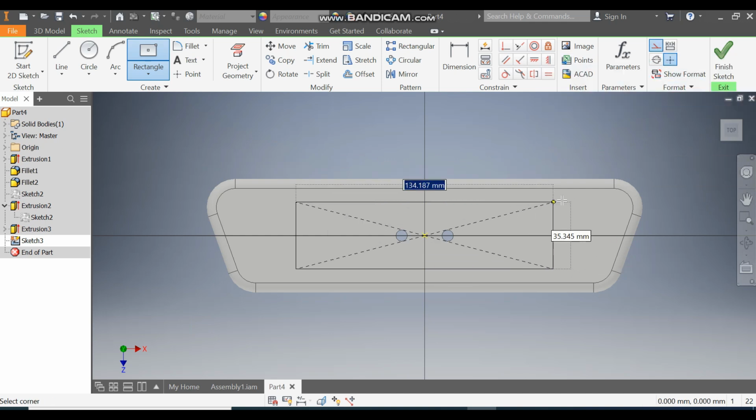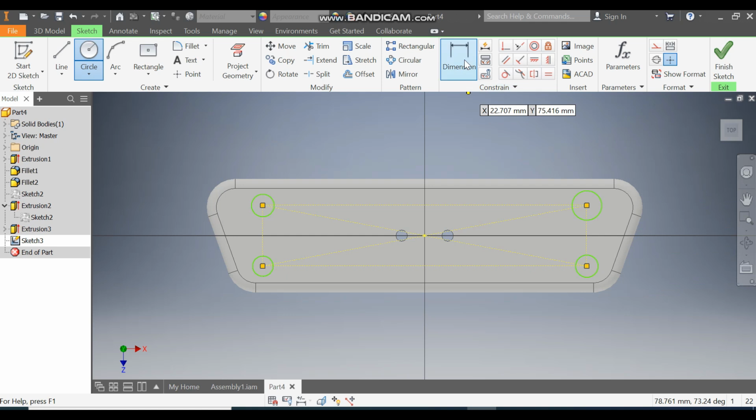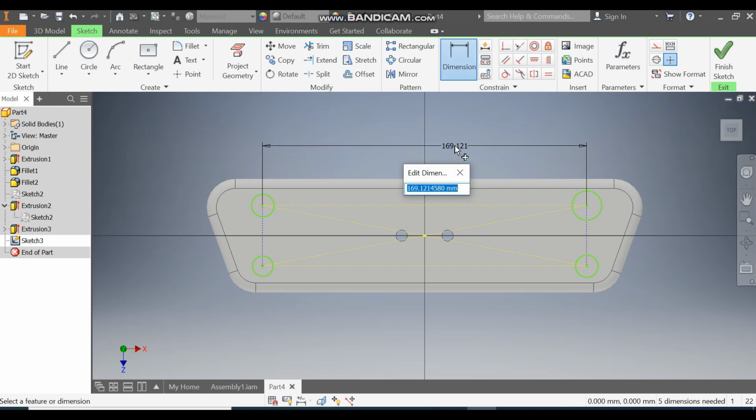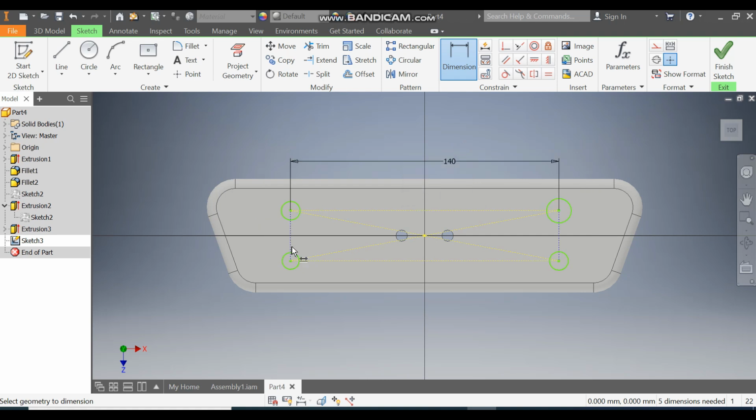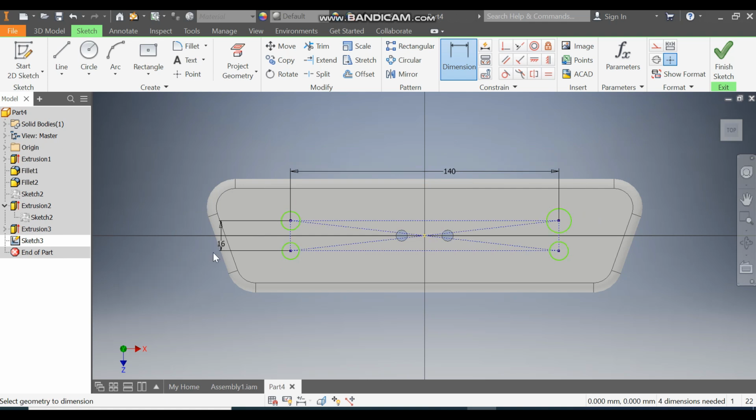Select the center point, make the rectangle. Now we'll turn off the construction geometry. Take circle command, make circles on the edges. Okay, on all corners we are making circles. Go to dimension, define the width of 140 and the vertical dimension of 16 mm. Define the circle dia as 4.